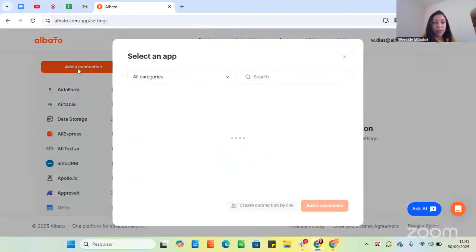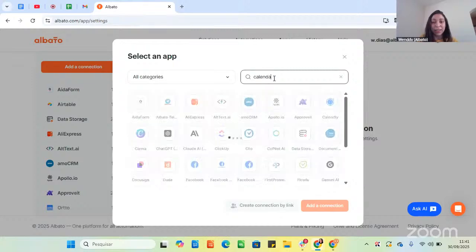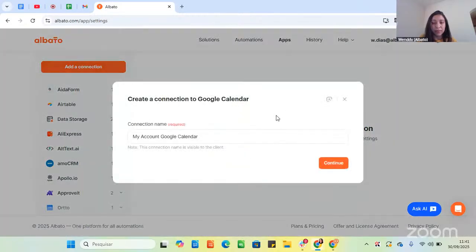So I will just click here on add a connection. Then I select the app. I will use Google Calendar here. That's also a nice example that I made yesterday, by the way, to check other people's calendars. So we can click it here, and then instead of clicking add a connection, we can click create connection by link. So we select this option. We add a name to this connection. So for example, it's for a client X. So client X. I will click continue.